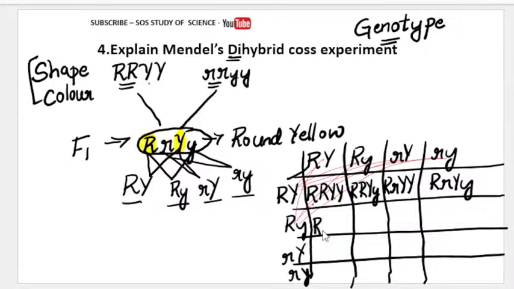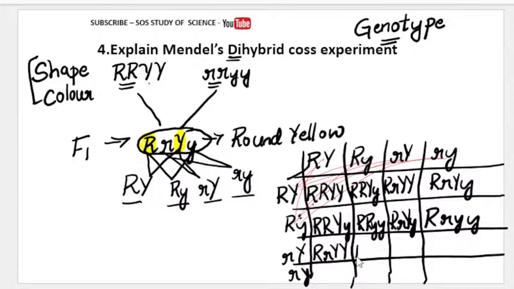Next, capital R, capital R, capital Y, small y. Capital R, small y, small y. Capital R, small r, capital Y, small y. See, from here to here, from here to here, from here to here, and finally from here to here: capital R, small y, small y. Next, from here to here, same: capital R, small r, capital Y, capital Y; capital R, small r, capital Y, small y; small r, capital Y, capital Y; small r, capital Y, small y.